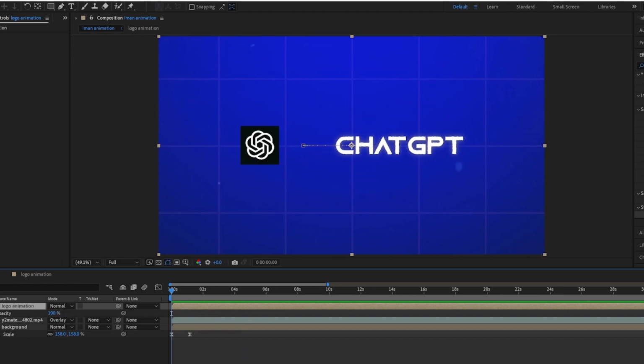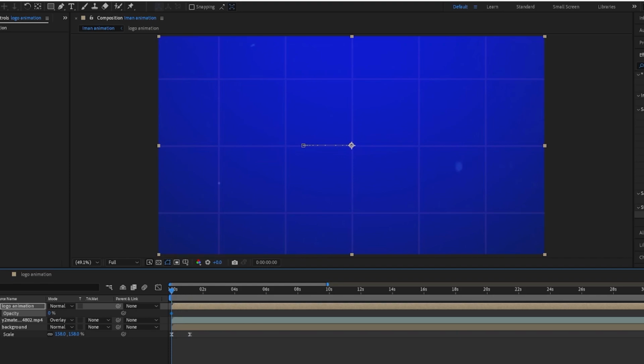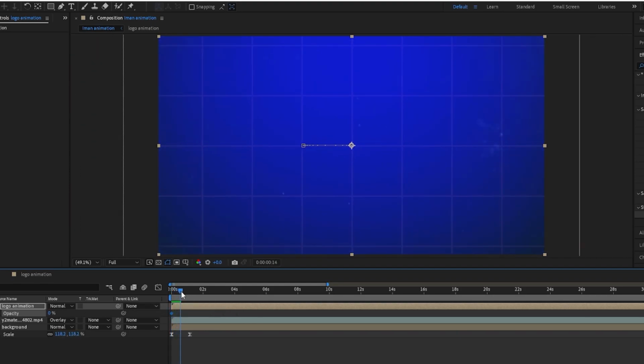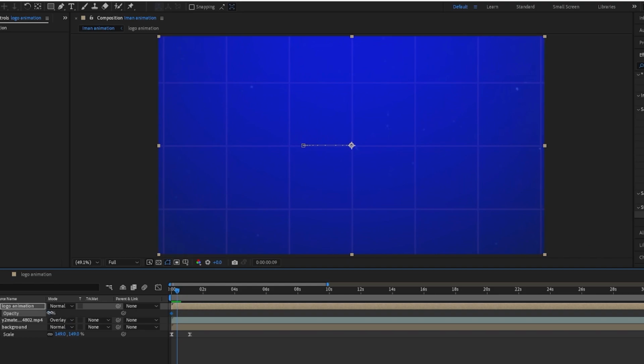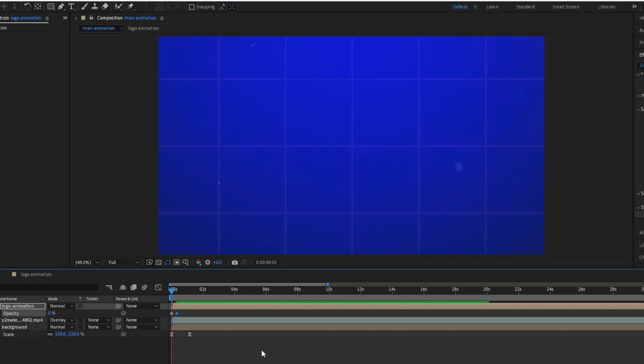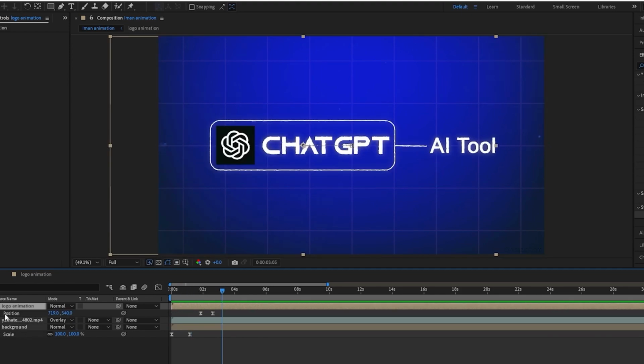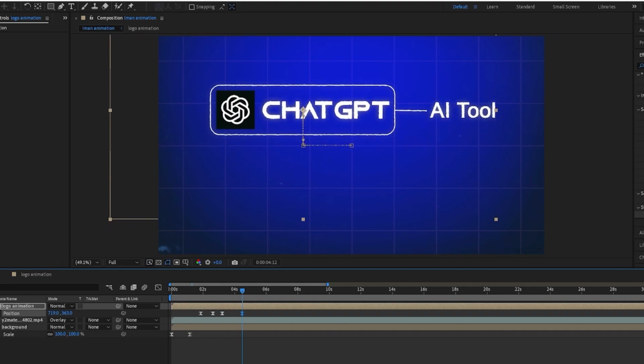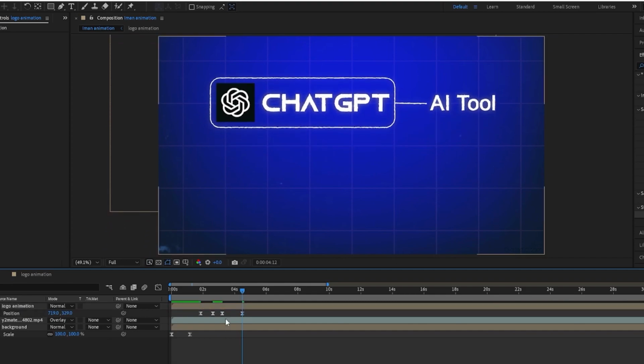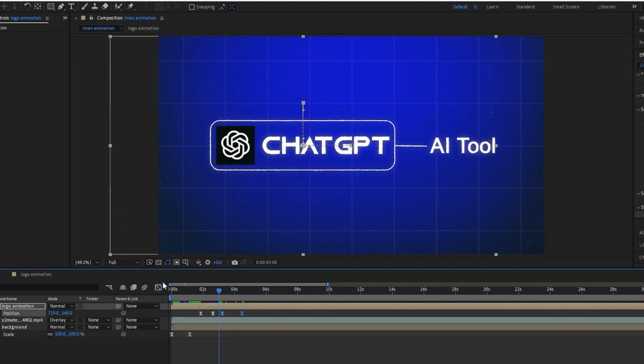Then you want to press T to bring up opacity and keyframe it at the start at 0%. Then do this to the logo animation, by the way. Go forward a bit and increase it to 100. This means that it fades in instead of just automatically being there. Then press P on the keyboard and keyframe the position where it is, go forward a bit and move everything up. This is going to give everything the space for the boxes at the bottom.